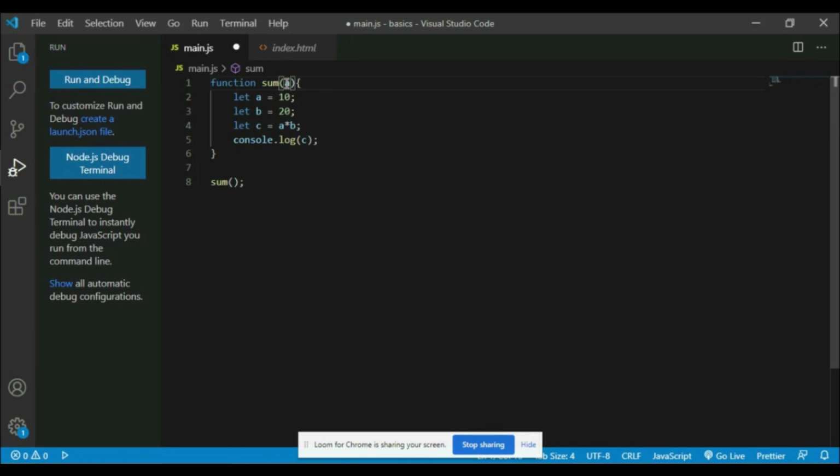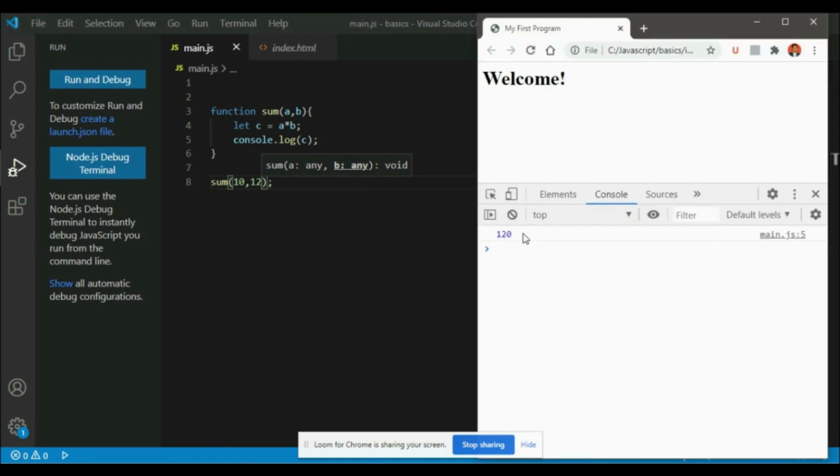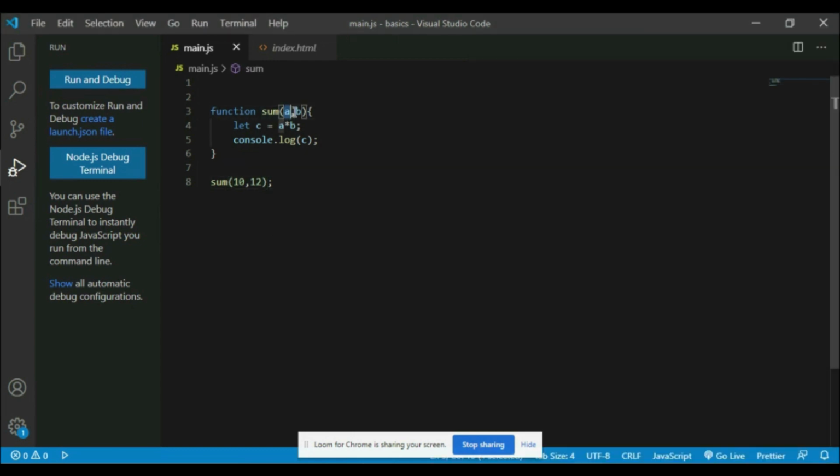So let's say a and b. I am passing a and b as two arguments to the function named sum. As we have passed the arguments here, I am going to pass values. Here we have two arguments where I just pass two values, and see this. So this is how we can even pass arguments to the function as well.